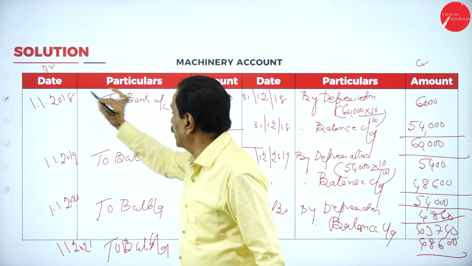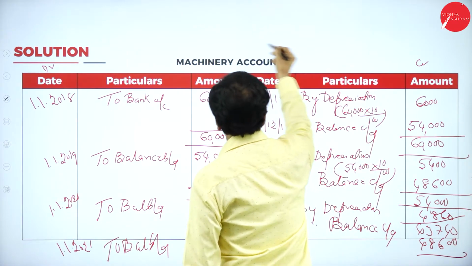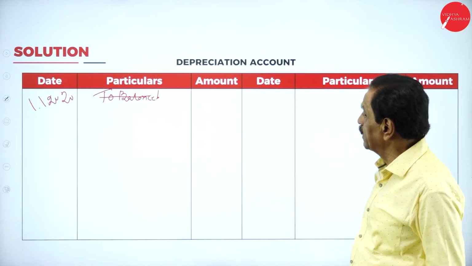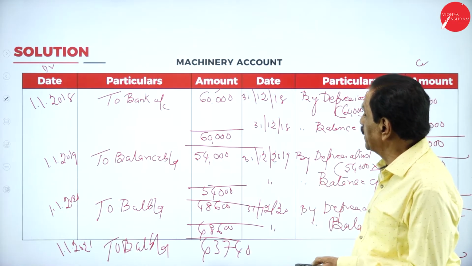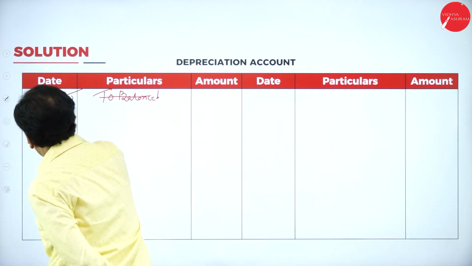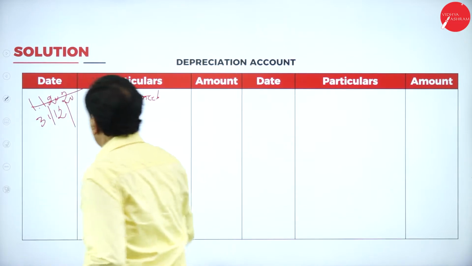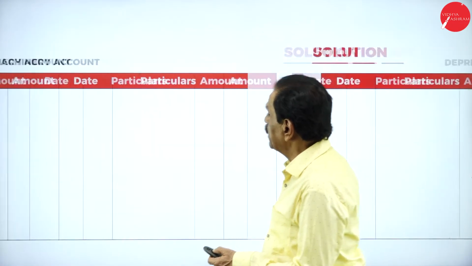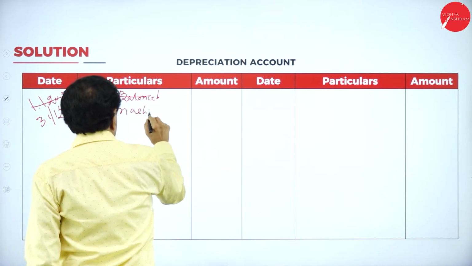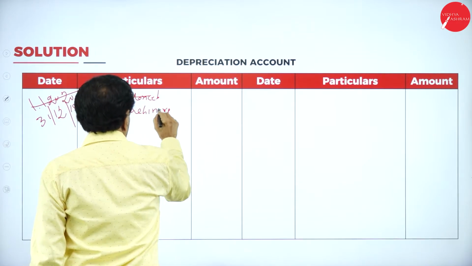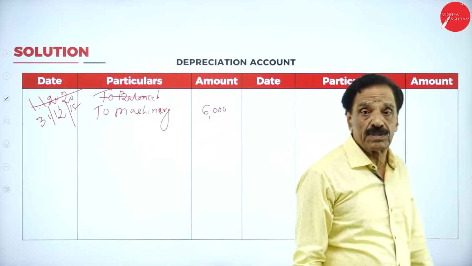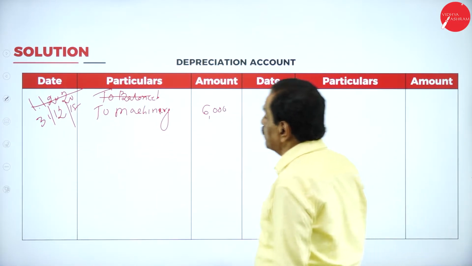Entry: machinery account debit to bank account. What's the entry here? Depreciation account debit to machinery account. Okay, you go to the depreciation. So what's your first year depreciation? See that, 6,000. Entry: depreciation account debit, 31st December 2018, to machinery 6,000. Depreciation on machinery 6,000, transferred to profit and loss account.